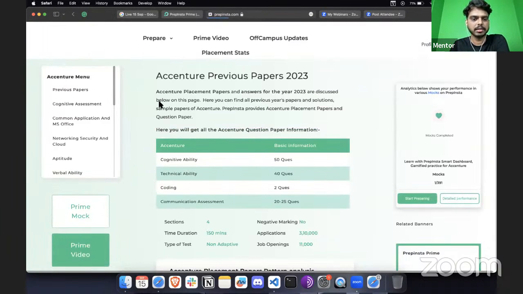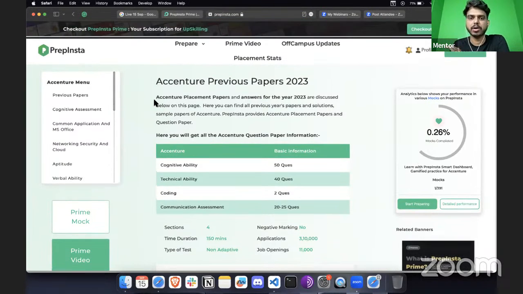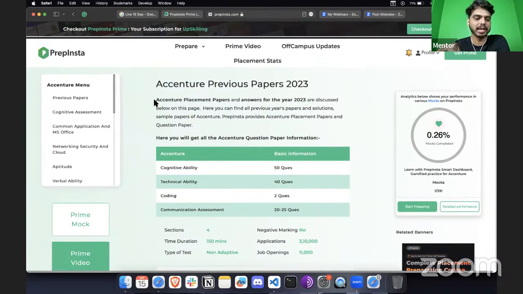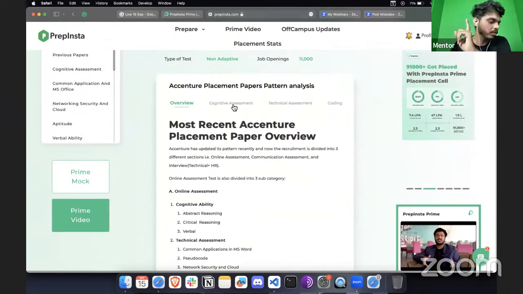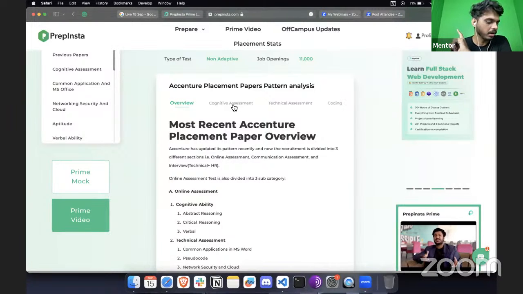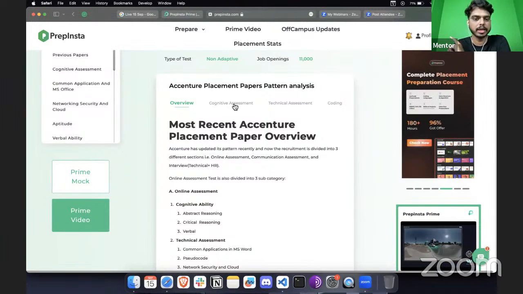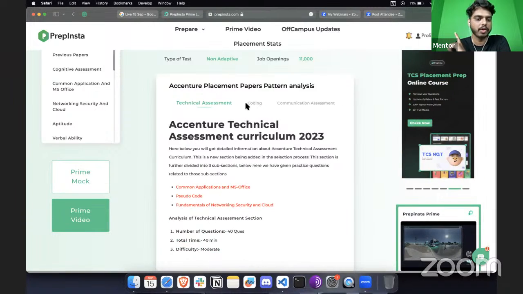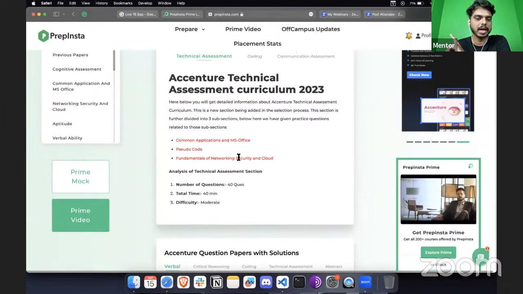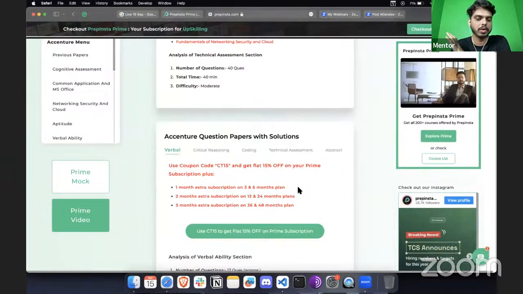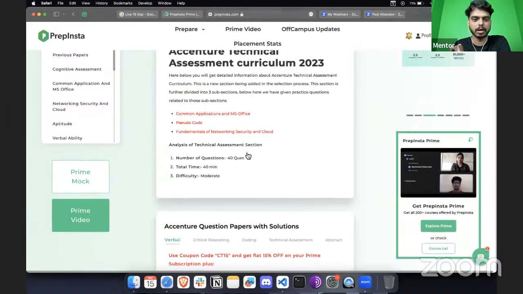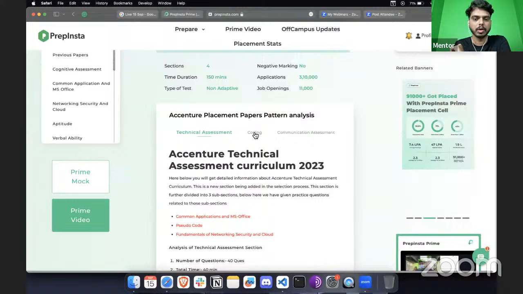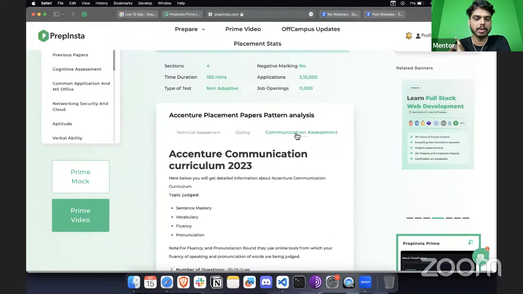Once you select Accenture, on this page you will get all the information that you need regarding Accenture, like what the different rounds are. For one of the students who was asking regarding the technical assessment, here you can see the cognitive assessment that we have. For the technical assessment, you can see what questions are being asked and how much time you have. And if you scroll down, you will get a chance to solve some quizzes for practice.